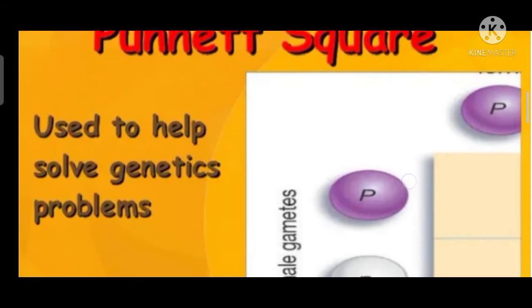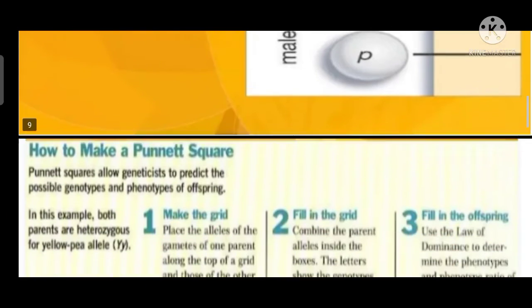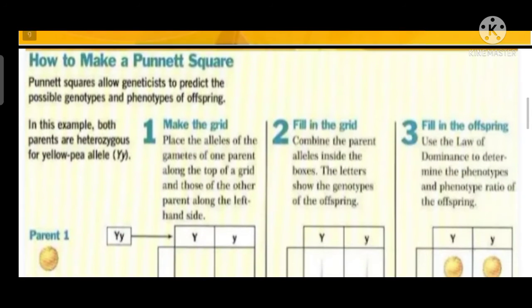Punnett square. It is used to help solve genetics problems. How to make a Punnett square? A Punnett square allows geneticists to predict the possible genotypes and phenotypes of a strain. It is the example where both parents are heterozygous for the yellow pea allele.